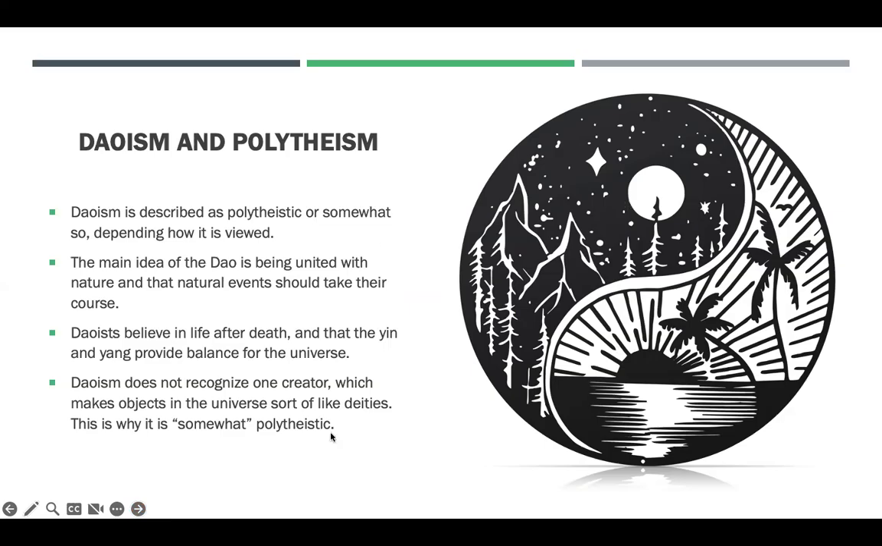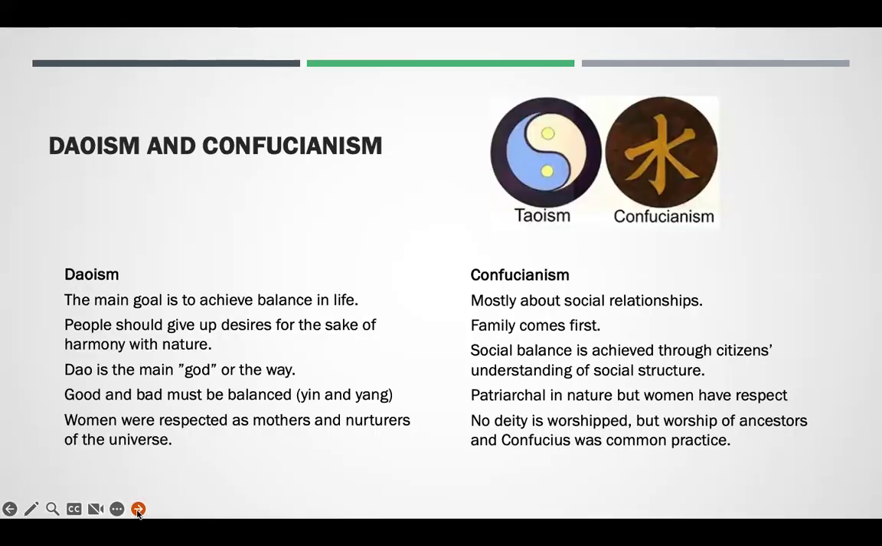But Taoists believe in life after death. They don't recognize one creator. And so, like I said, the polytheistic nature of it is debated. Now, here's what you really need to know. The main goal of the Tao is to achieve balance in life, whereas under Confucius, it was more about social relationships, right? So, balance in all of life, balance in relationships, harmony with nature, or family comes first.